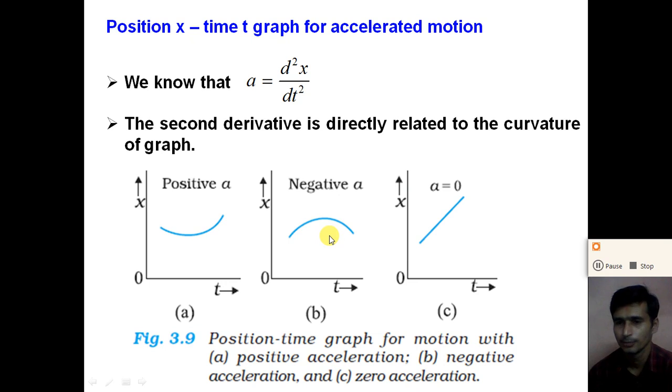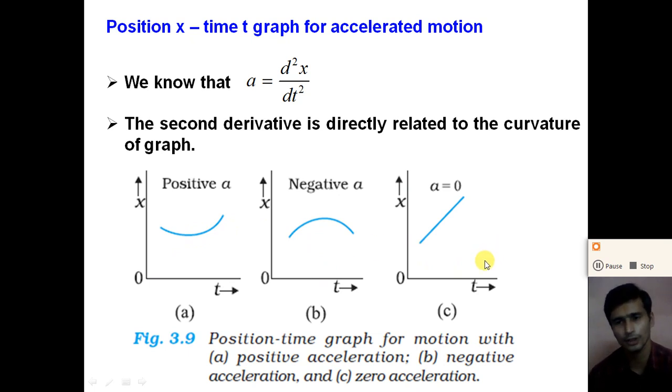If the position-time graph is concave down, the acceleration is negative at that particular time. And if there is no curvature in the position-time graph, we can say that the acceleration will be zero, right? So here the graph shows the positive acceleration, negative acceleration and the zero acceleration.